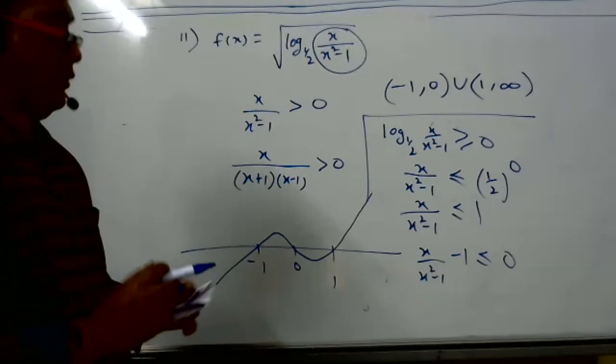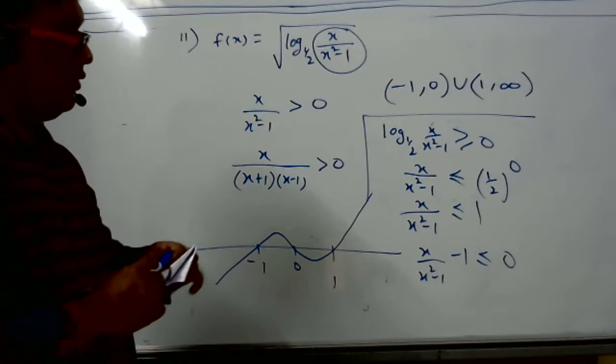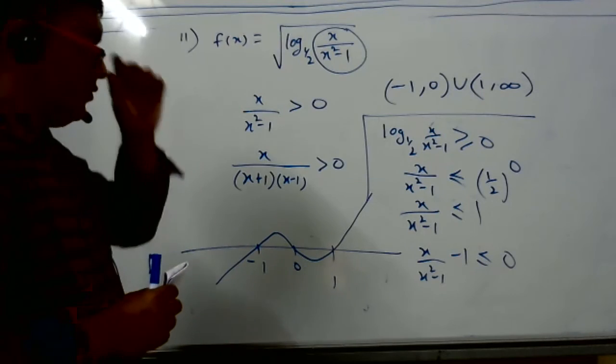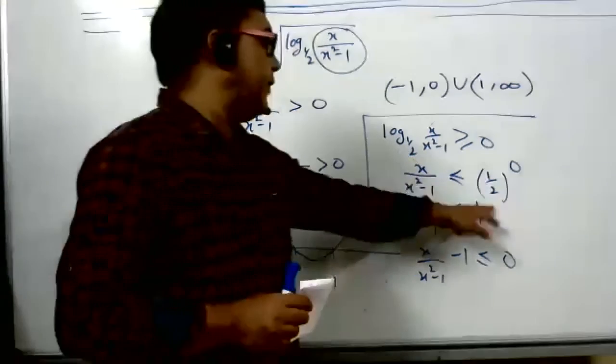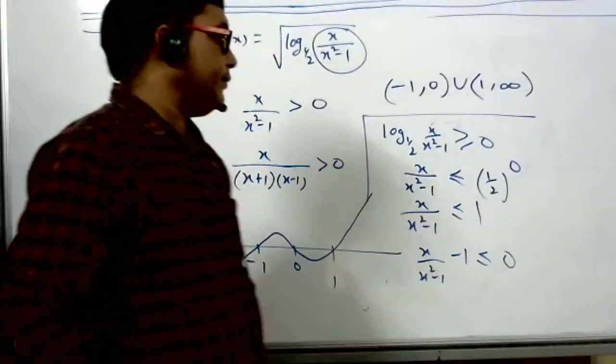Sir, can you explain this part? My internet was breaking this time, so I couldn't hear you. Like the previous sum only. 1 by 2 to the power 0. 1 by 2 will go this side.